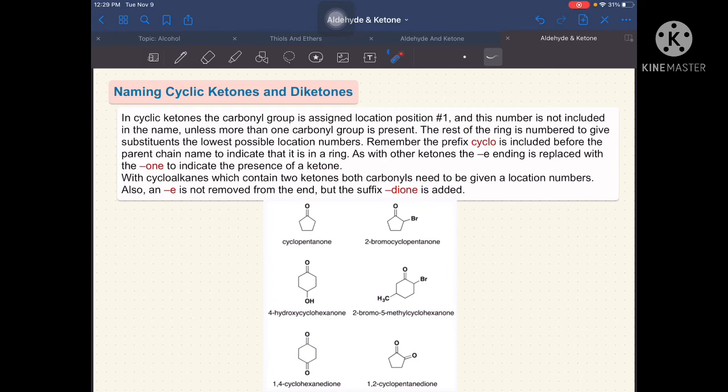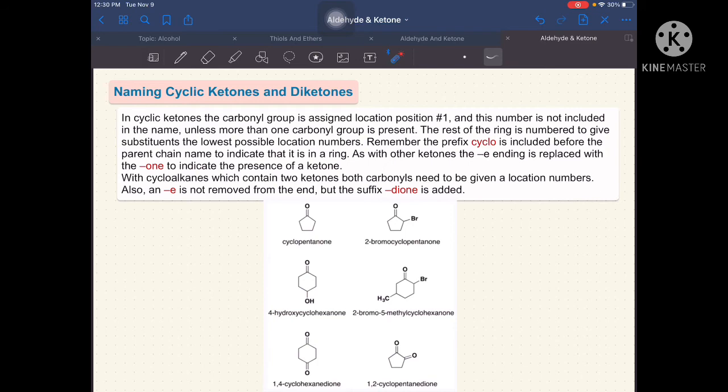Actually, it's very basic. It's just like naming other functional groups. All you have to do is retain this cyclo. And then, we number 1 here, right? It's not necessarily required to write number 1, because it is understood to be 1 even if nothing is written. So, you can leave it out. What you need to write is the cyclo, just to indicate it's a closed or ring figure. And then the ending, we replace the E with one, just to indicate that it's a ketone.